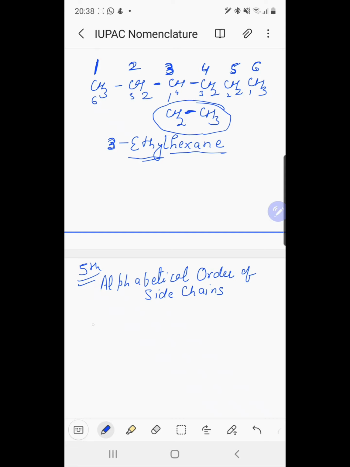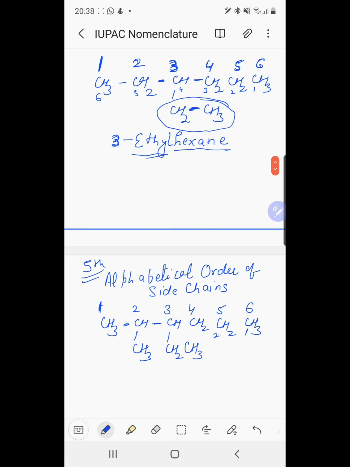For example, CH3, CH, CH3, CH, CH2, CH3, CH2, CH2, CH3. Numbering starts from this end: 1, 2, 3, 4, 5, 6. If I number from the other side, 1, 2, 3, 4, 5, 6.